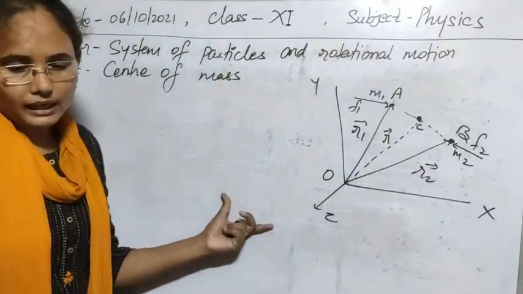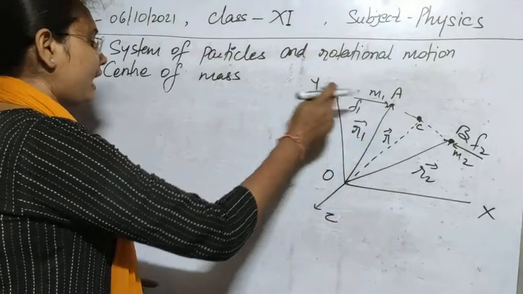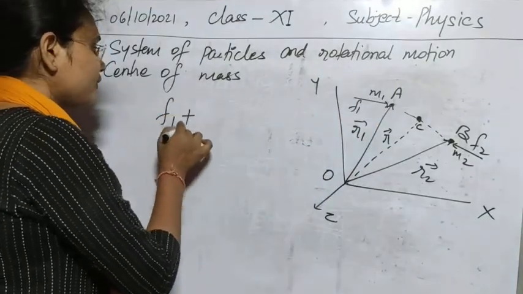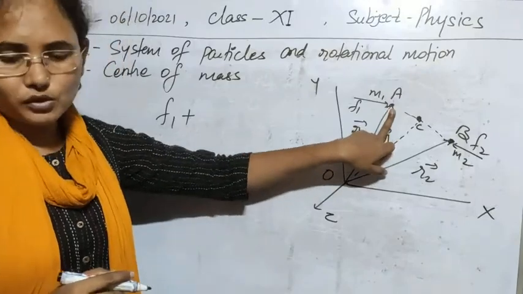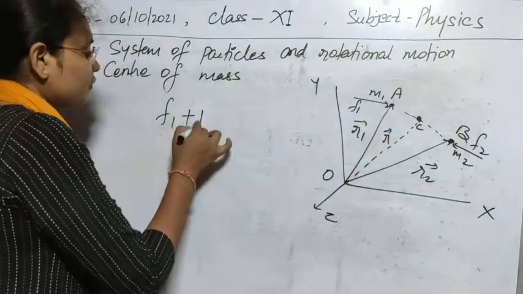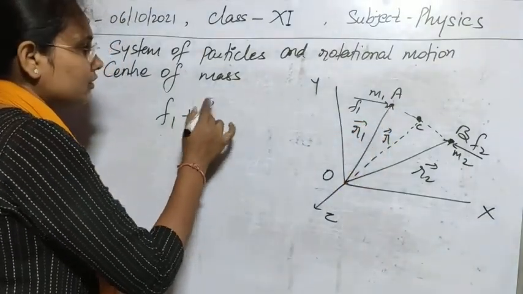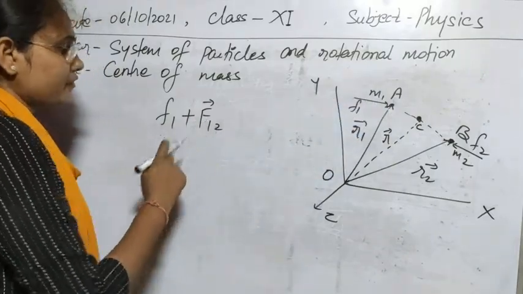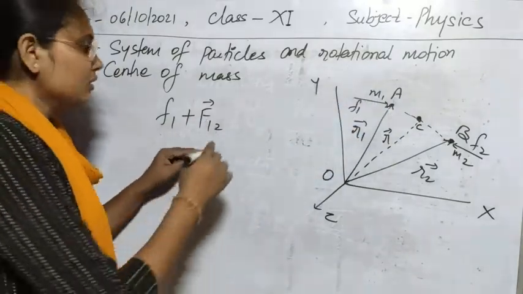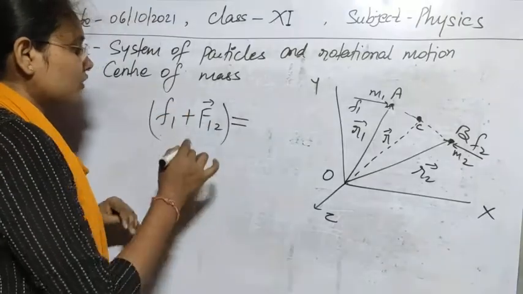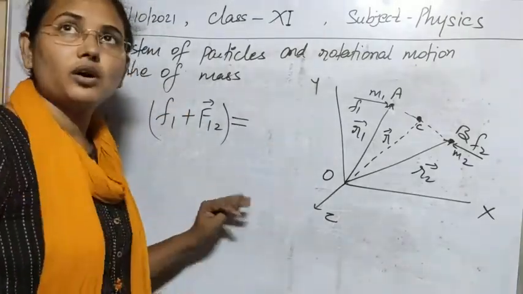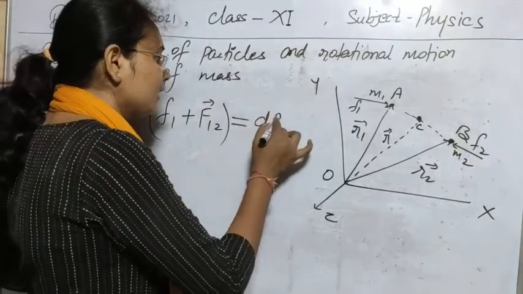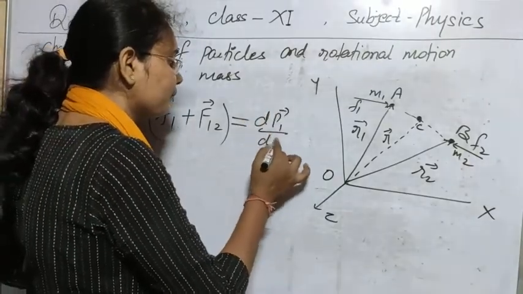So here we can write the forces that are acting on the first. This is F1. Also, this body will apply some internal force on this, so suppose the internal force applied on body 1 by 2 is F12. This should be equal to the rate of change of momentum by using Newton's law, so here this should be dP1 by dt.